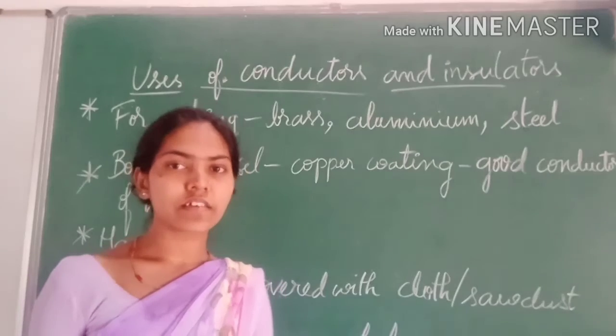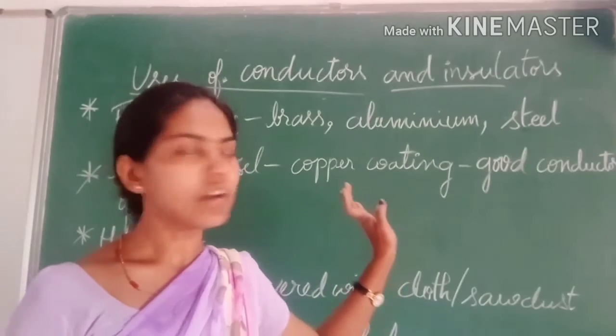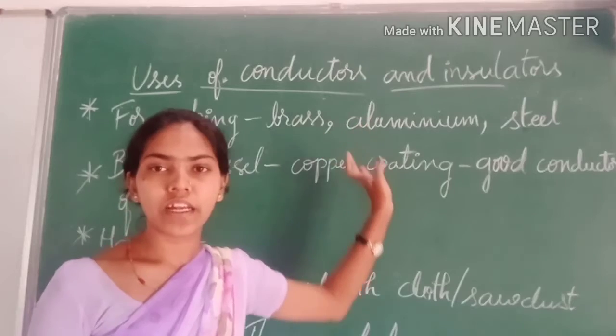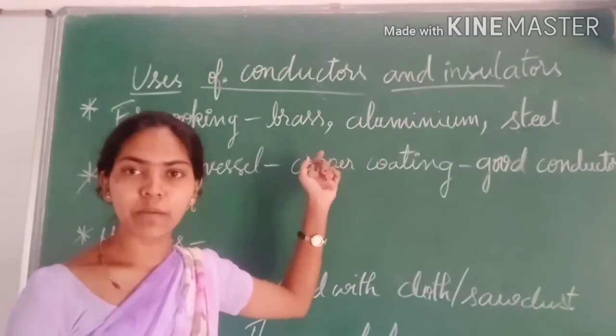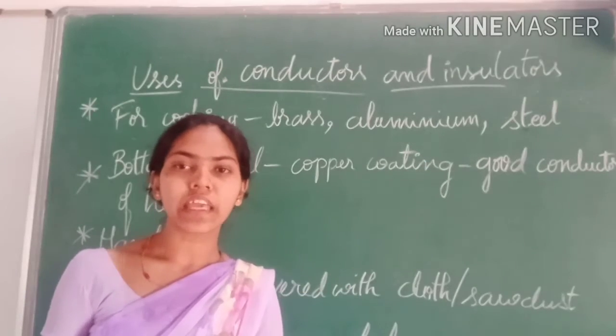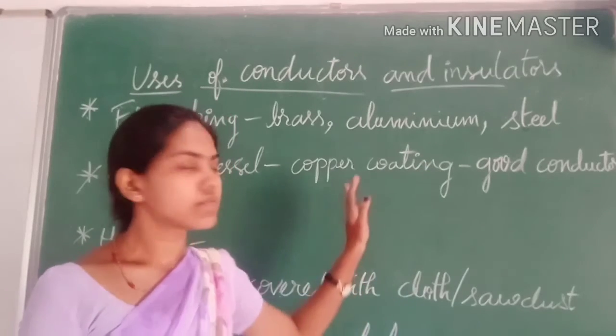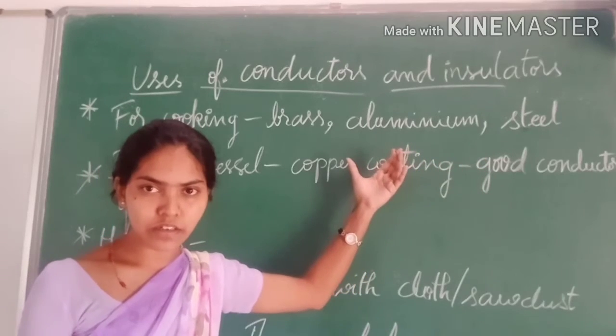So now let us discuss. The first thing is, for cooking purposes we use materials which are good conductors of heat. So we prefer vessels made up of brass, aluminium and steel, because they are good conductors of heat.